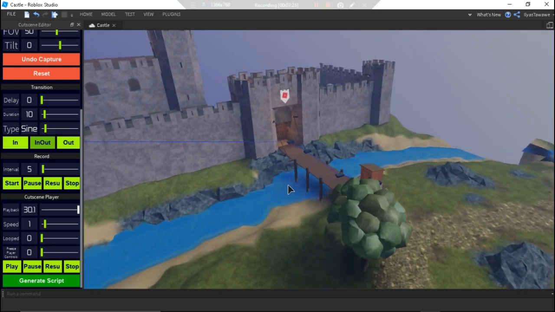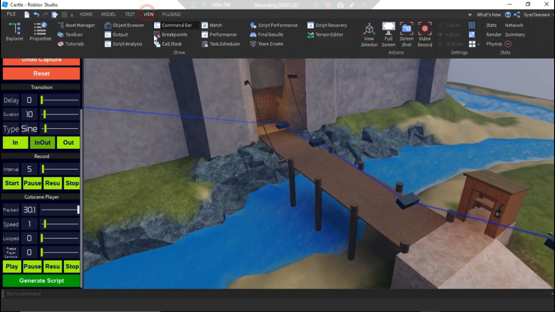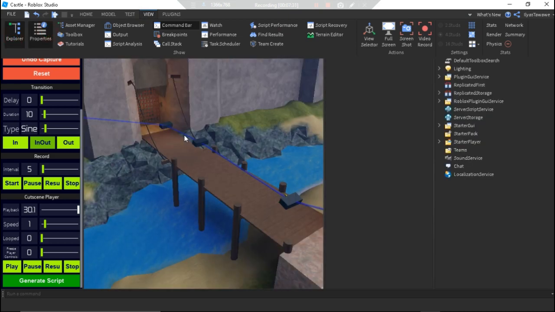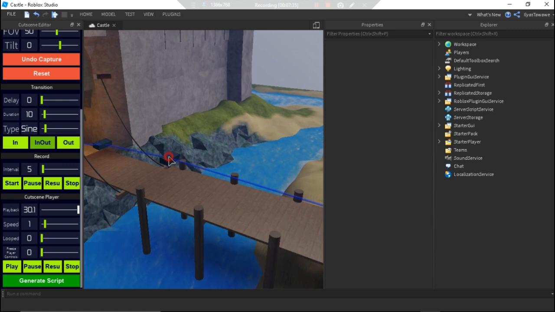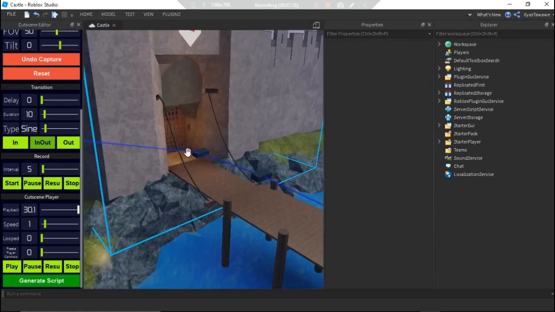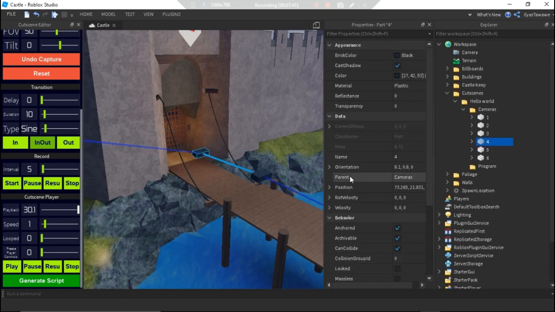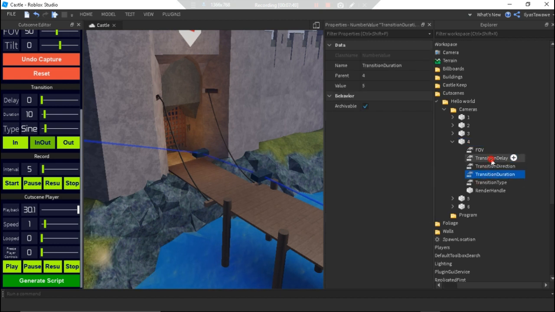So anyway, by the way, if you want to change the delay or the time of a specific camera capture, you just go to the view, explorer and properties. So you select a capture. For example, I'll select this one. It's 4. And we have transition delay, direction, duration, type. I set the delay to 5 here.